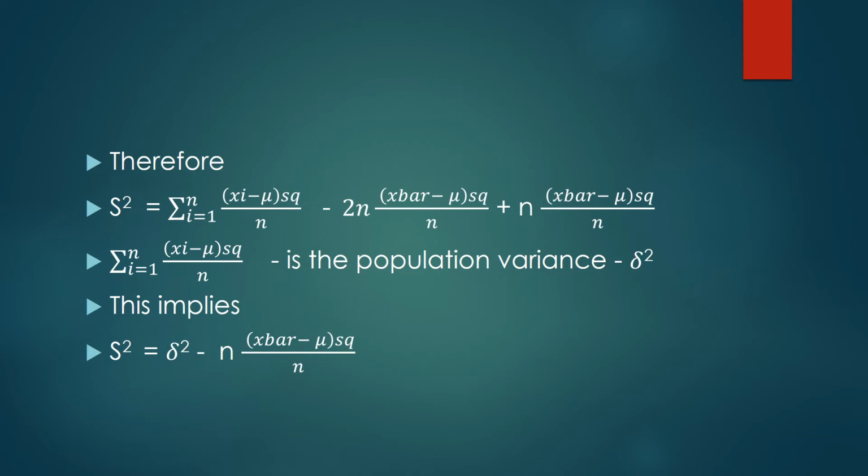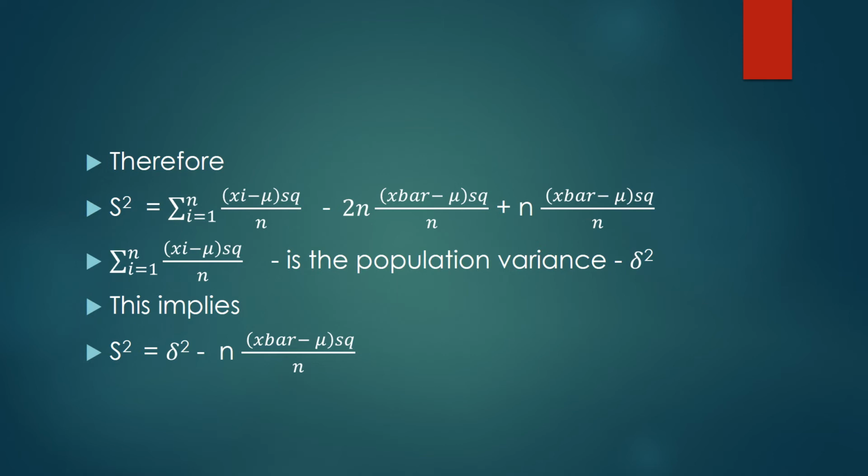Therefore, S squared is equal to the summation from i equals 1 to n of xi minus mu, squared, over n, minus 2n in bracket x bar minus mu squared all over n, plus n times x bar minus mu squared all over n.